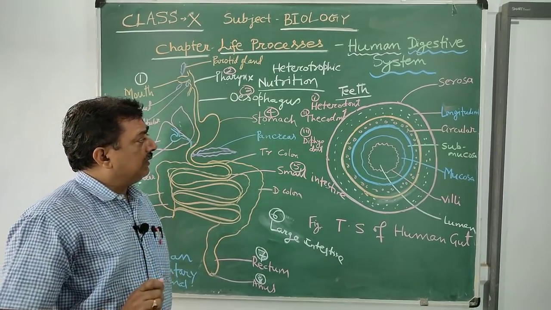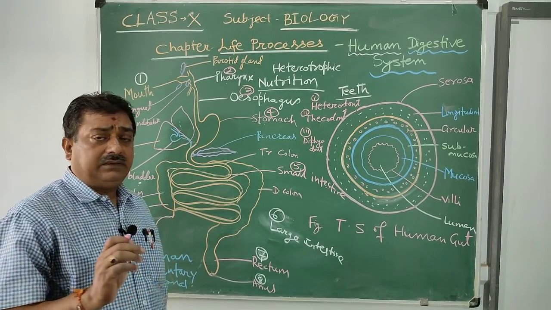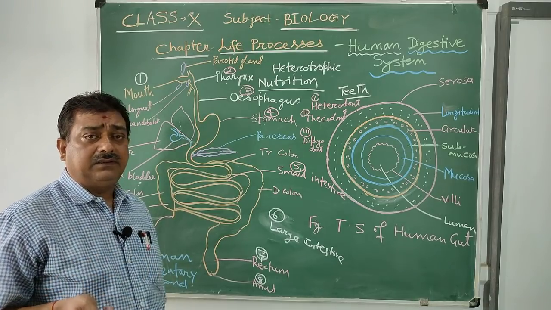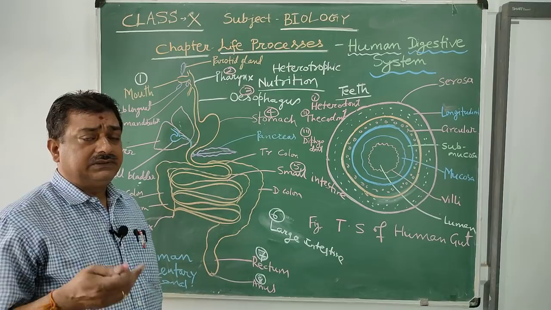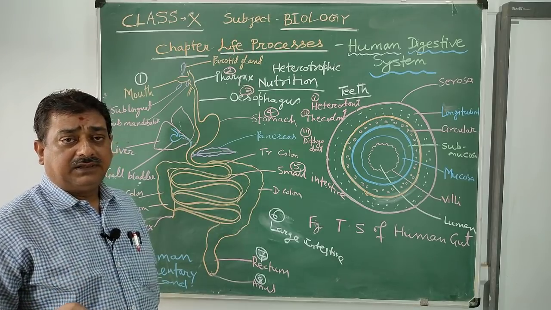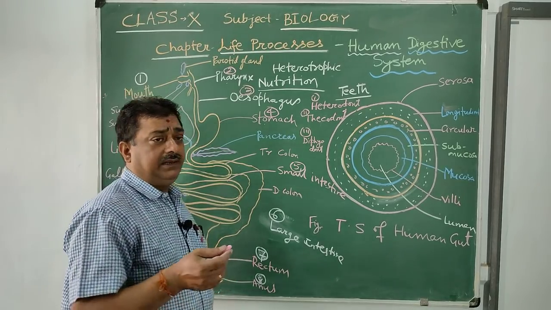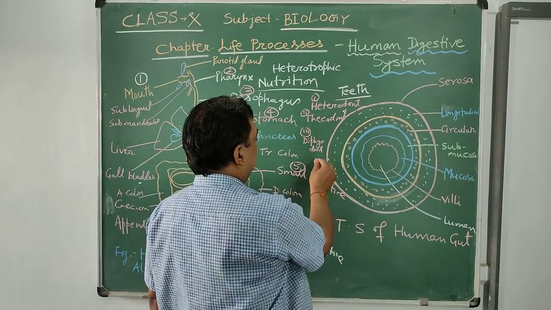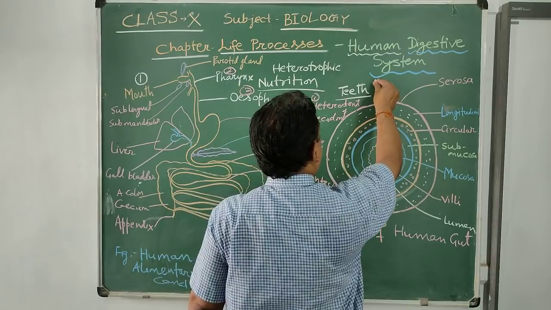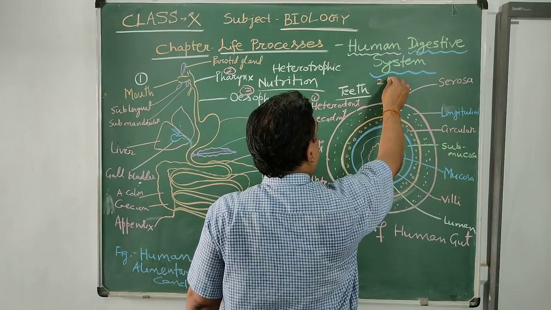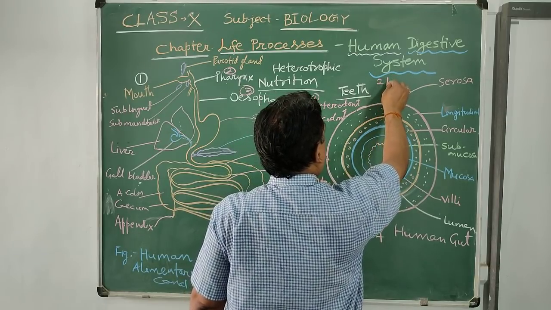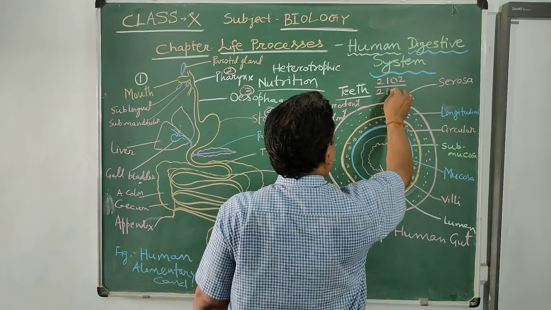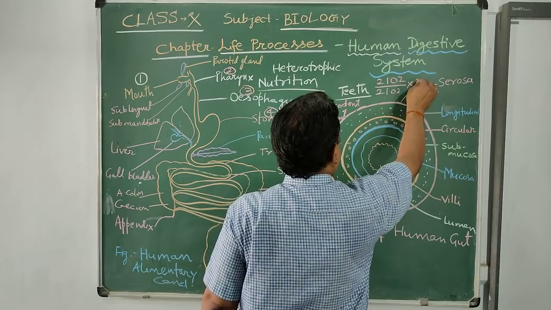And the second is thecodont. They are embedded inside the jaw. Diphyodont means two sets of teeth. First one is called temporary or milk teeth, also deciduous teeth. The formula of teeth is 2, 1, 0, 2 into 2.